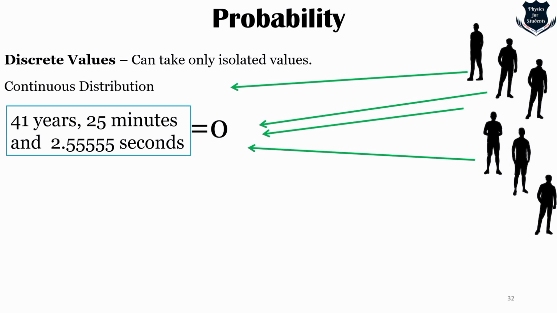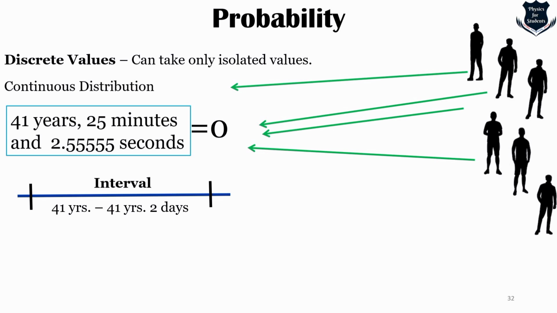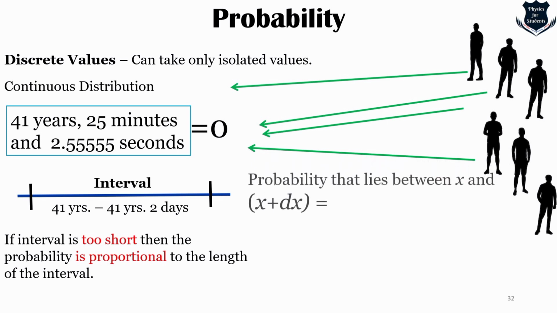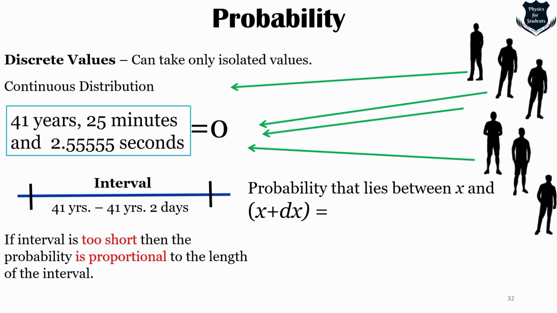So the sensible thing is that we speak about the probability of their ages lying in some interval between certain times. Here is an interval, 41 years to 41 years 2 days. If the interval is sufficiently short, this probability is proportional to the length of the interval. So we are talking of a very infinitesimal interval. Then the probability that an individual chosen at random lies between x and x plus dx is